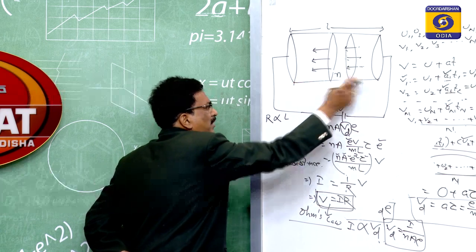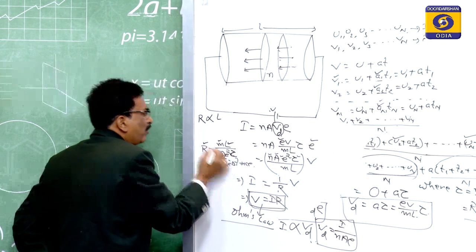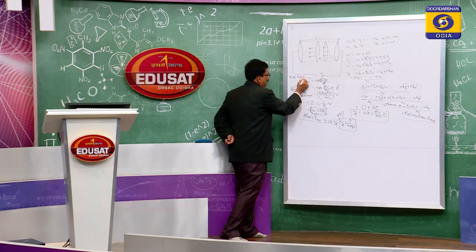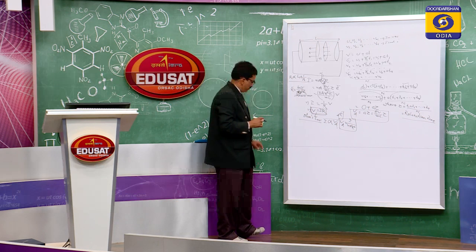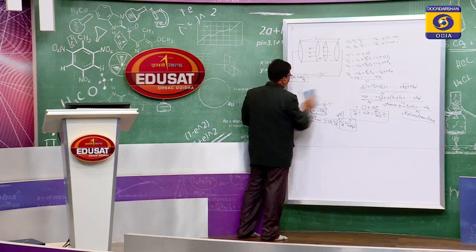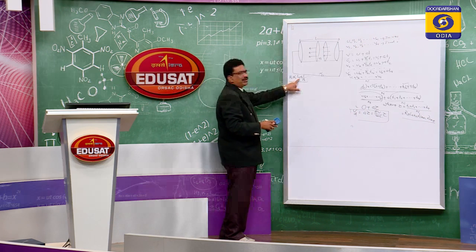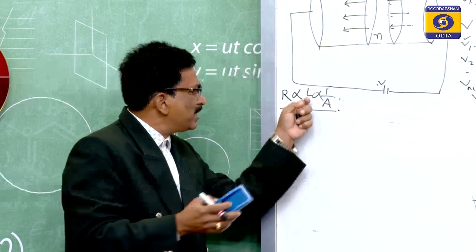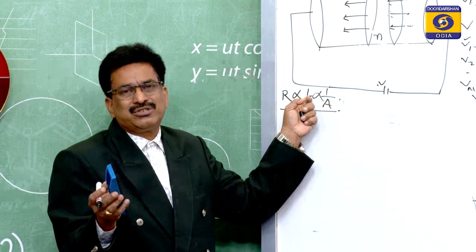If the shape of the conductor changes, meaning the length varies, then the area will also vary. So this area also varies, which means R is proportional to L and R is proportional to A. From this it is clear that if the temperature remains constant, what happens to the length of the conductor? The length of the conductor remains constant.